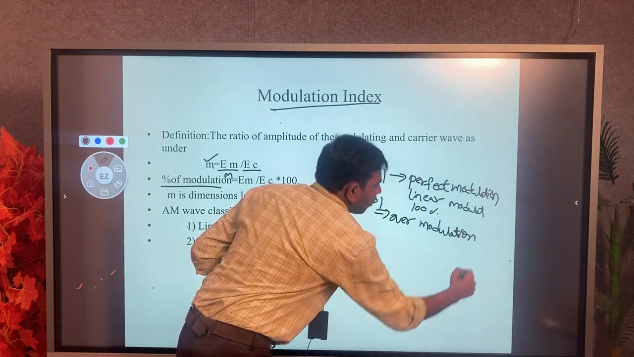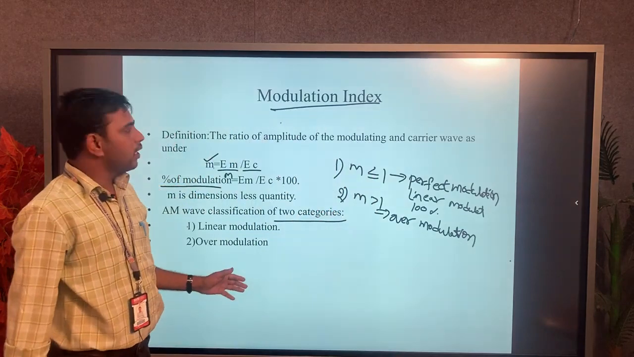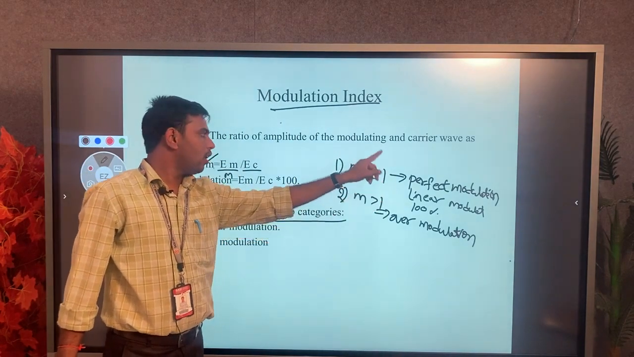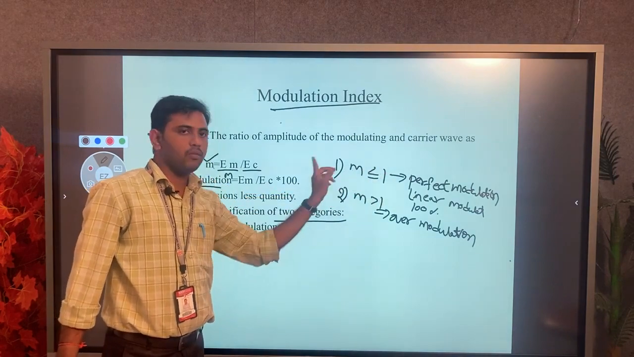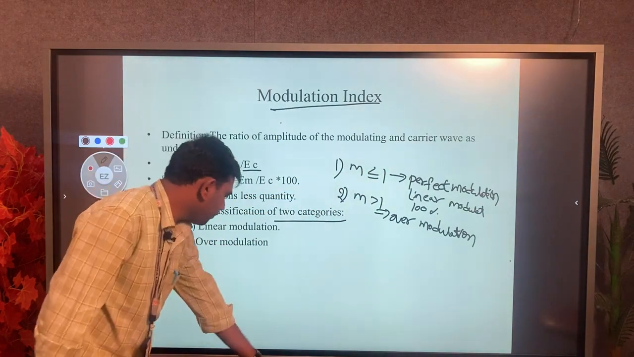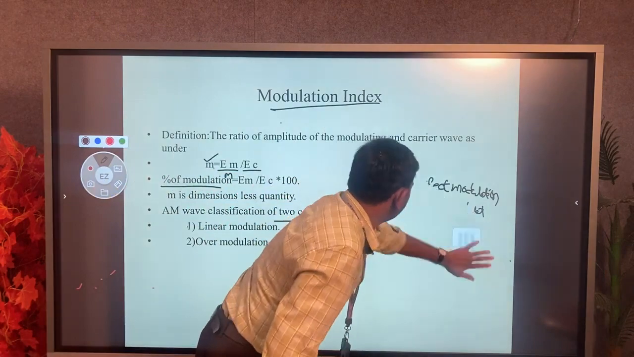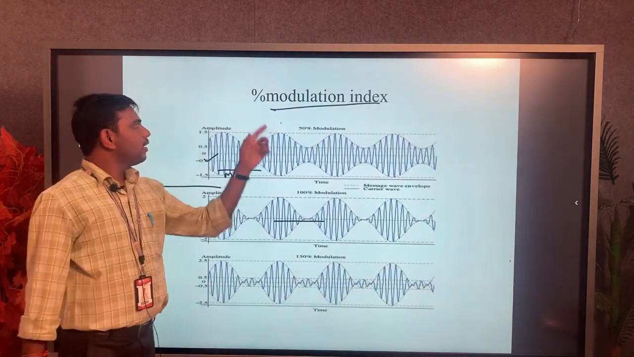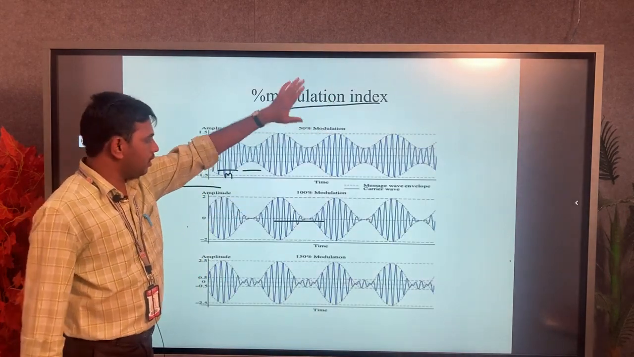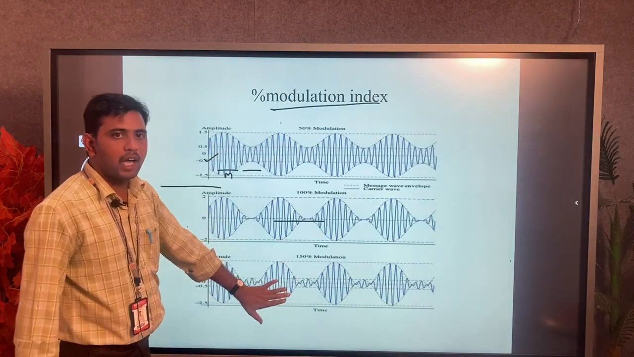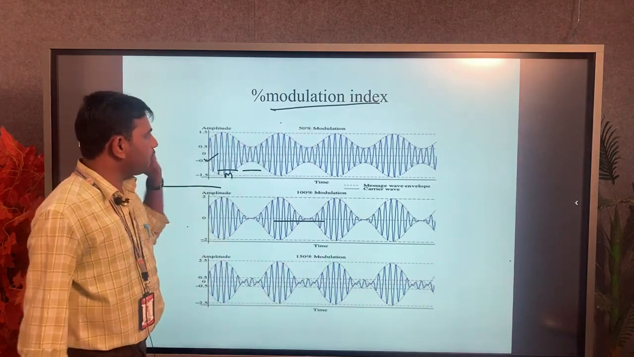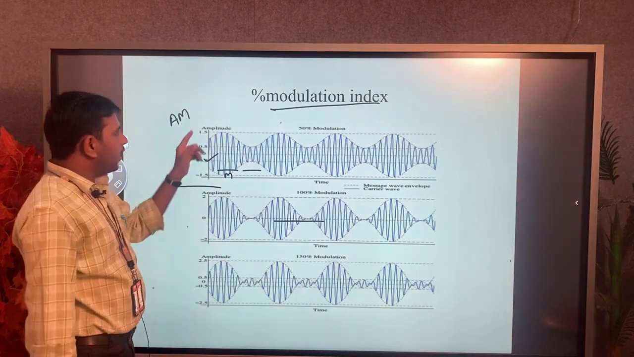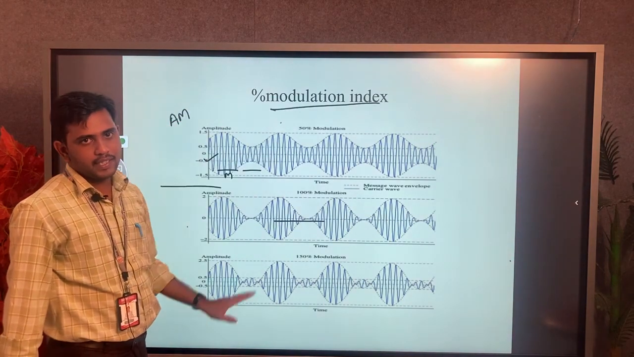Now we have to observe the waveforms. It is easier to understand when we consider m equal to 1 or less than 1, so let us see the waveforms. See here, it is the percentage of modulation. We observe only the output waveform, which is called the AM modulated signal. For the AM modulated signal we take three cases.